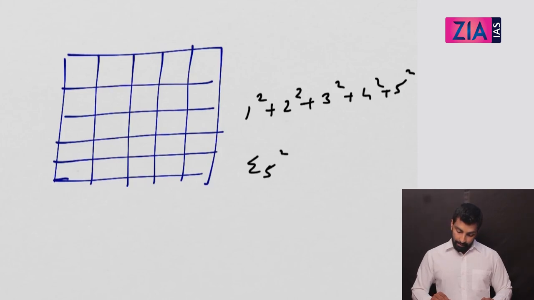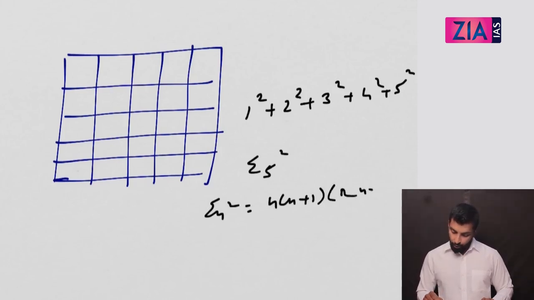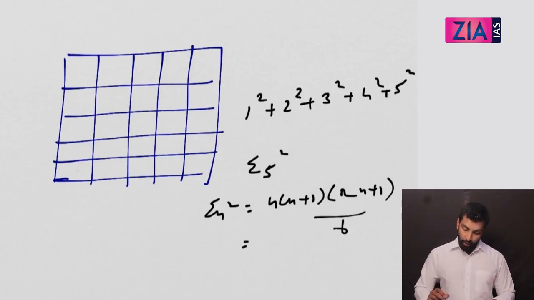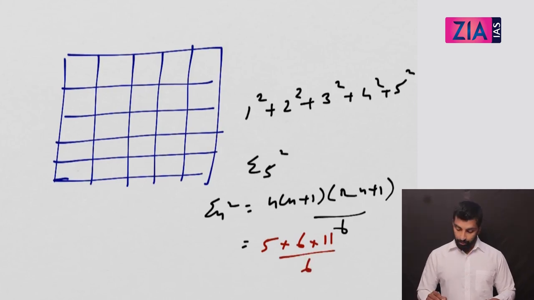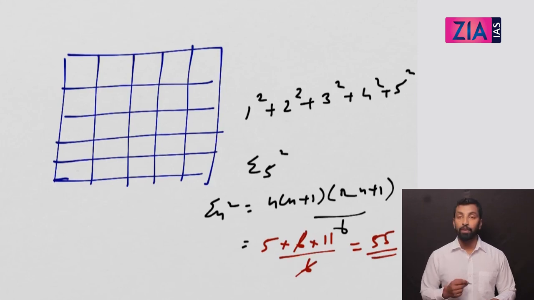You know the formula: sigma n square is equal to n into n plus 1 into 2n plus 1 divided by 6. You substitute n is equal to 5: 5 into n plus 1, 6, 2n plus 1 means 11, divided by 6. So this 6 and this 6 get cancelled out. So your answer is 55. So 55 squares will be there in a 5 into 5 square.